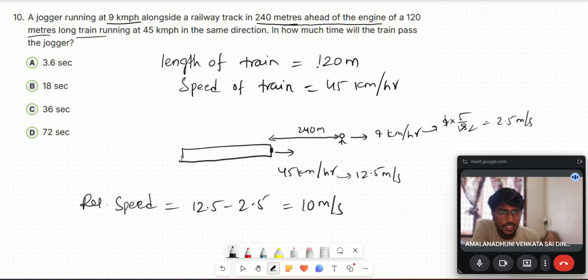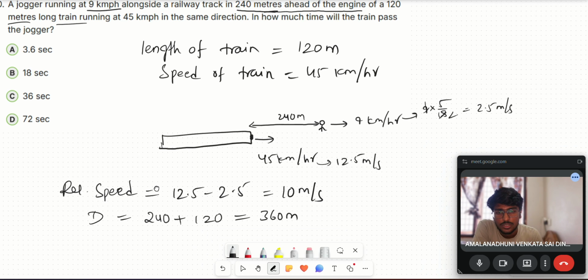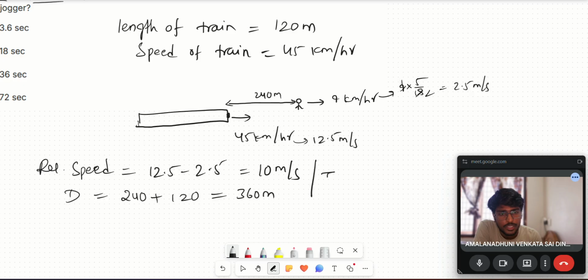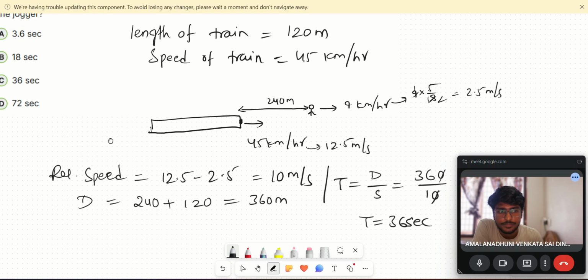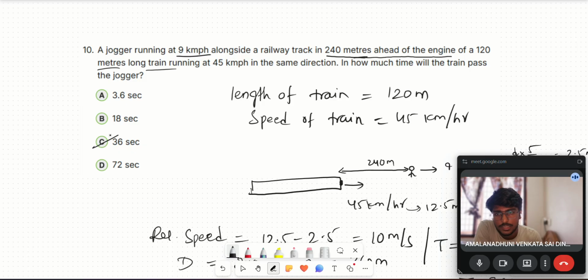So how much time will the train take to pass the jogger? Here the speed is 10 meter per second. How much distance should the train travel? The distance should be 240 plus the length of the train, which is 120. What is the value? 360 meters, right? So what is the time here? Time formula: time equals distance by speed. So 360 by speed 10, so t equals 36 seconds. So option C is the answer.